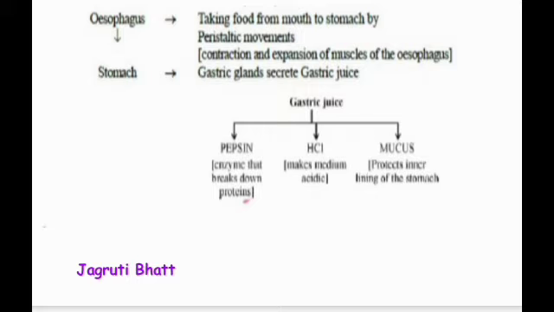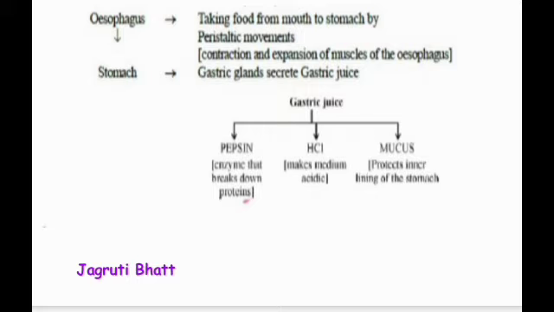The lower part of the mouth is known as the pharynx. This pharynx is a part of the respiratory tract as well as the digestive tract. Clear, students? The lower part of the pharynx has a cartilaginous plate-like structure, which is known as the epiglottis.